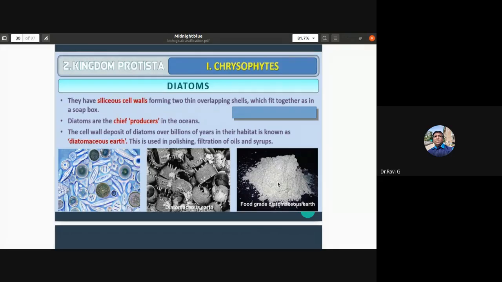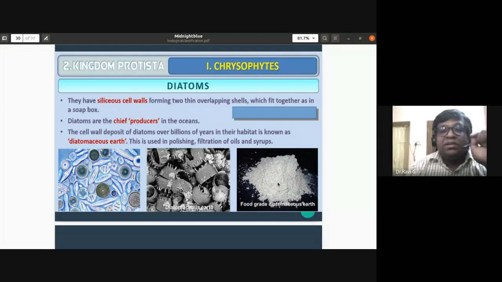The second slide shows the diatomaceous earth, where the cell walls of the diatoms are not destroyed. This diatomaceous earth is used in polishing and filtration of oil and syrups.